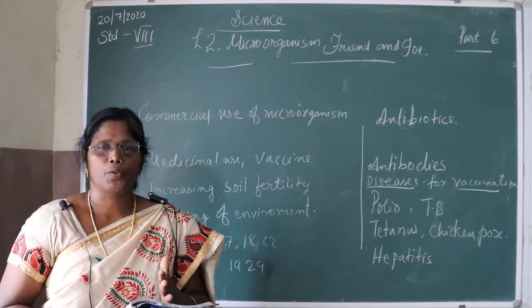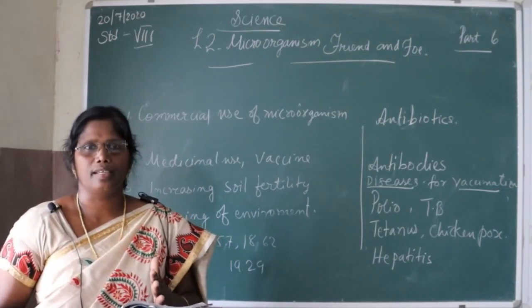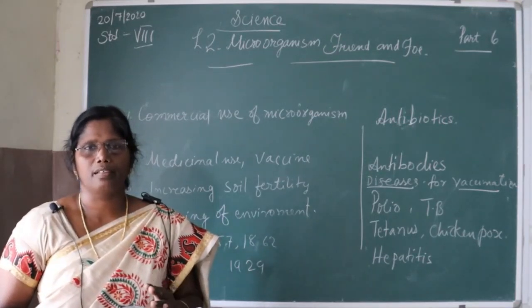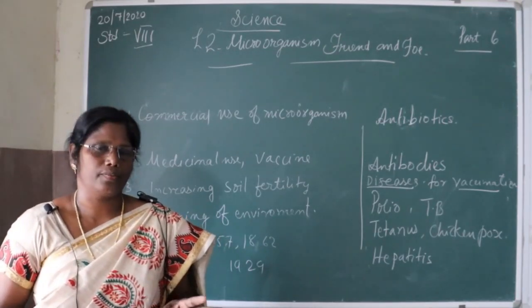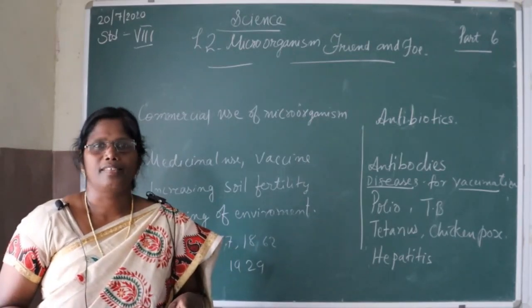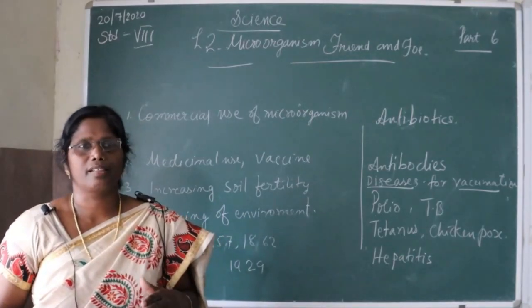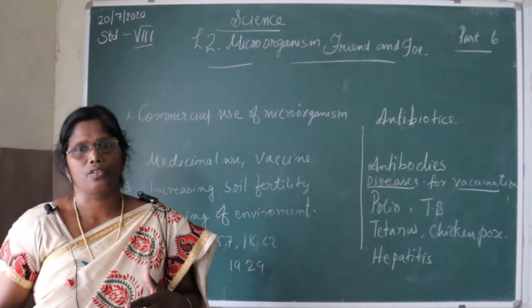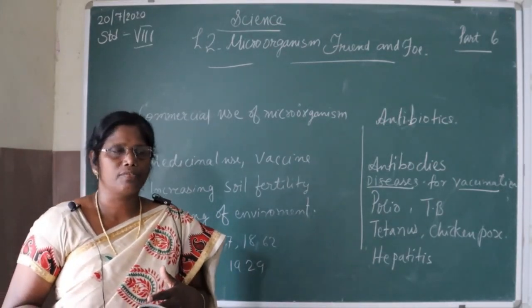The fermentation of yeast is used in the baking industry to bake bread, cake and pastries. And this process of fermentation was discovered by Louis Pasteur in 1857.